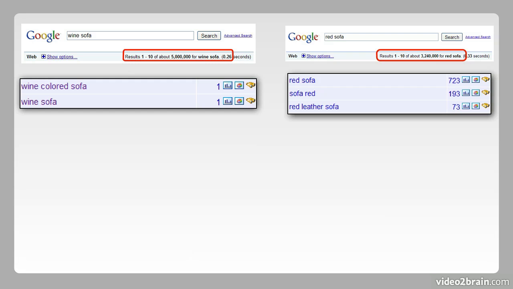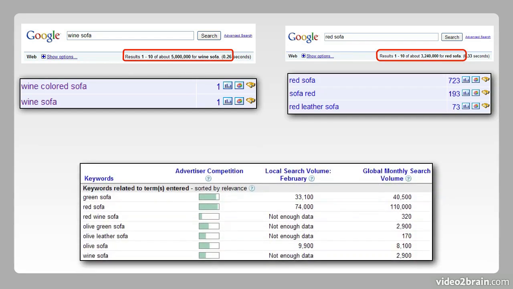So what this showed us is there are more people searching for a red sofa, and there is less competition of sites trying to rank for red sofa. Whereas for wine sofa, there were many more competitors and less consumers using that word. We double-checked with Google to look at the paid results, and it confirmed what we were seeing, is that for olive, wine, and other colors that were not primary colors, there wasn't even enough data to show how many people were searching for a sofa with that color.